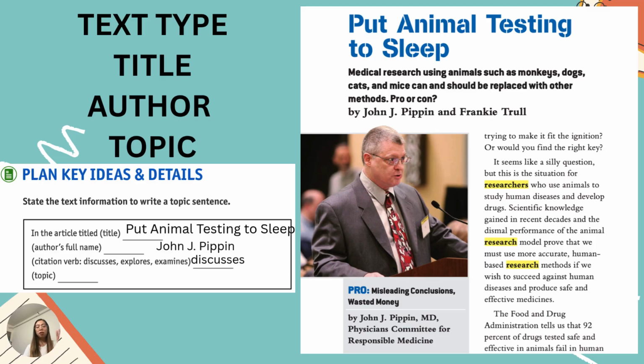So the last thing that we have to look for in the topic sentence is the topic. The article talks about the pros of animal testing alternatives and replacement. If we say pros, it means we like it. We want to change the animal testing or stop the animal testing and use other alternatives and replacements.